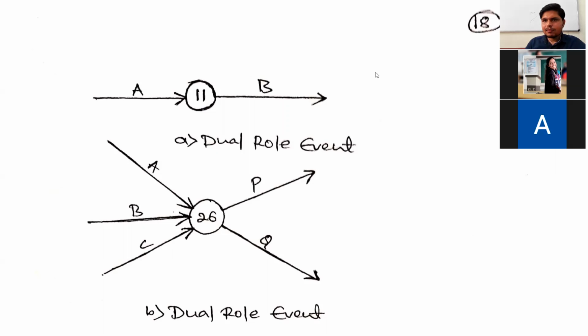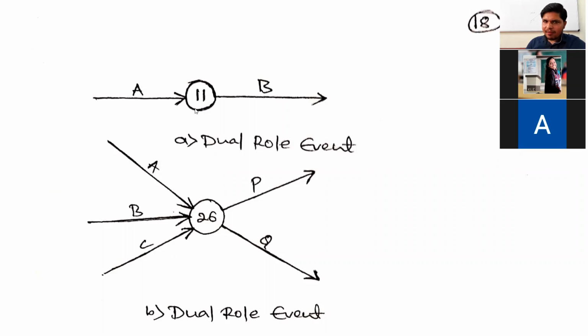There is an activity going on before and after the event. The 11th event is indicating completion of the activity, right? Yes or no? Yes, sir.